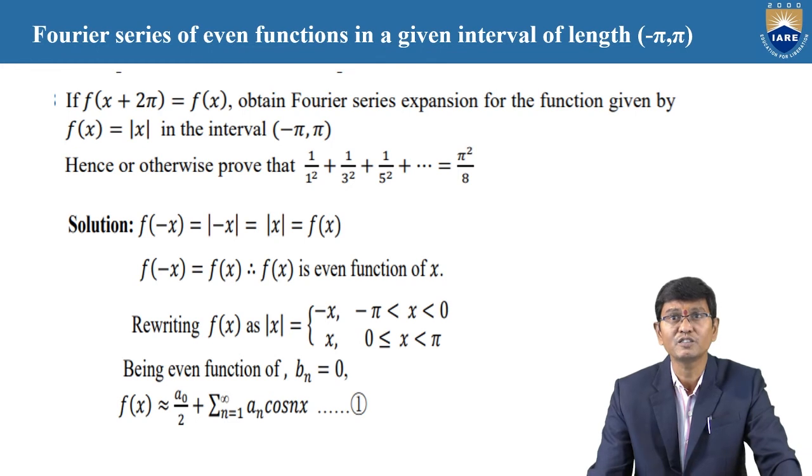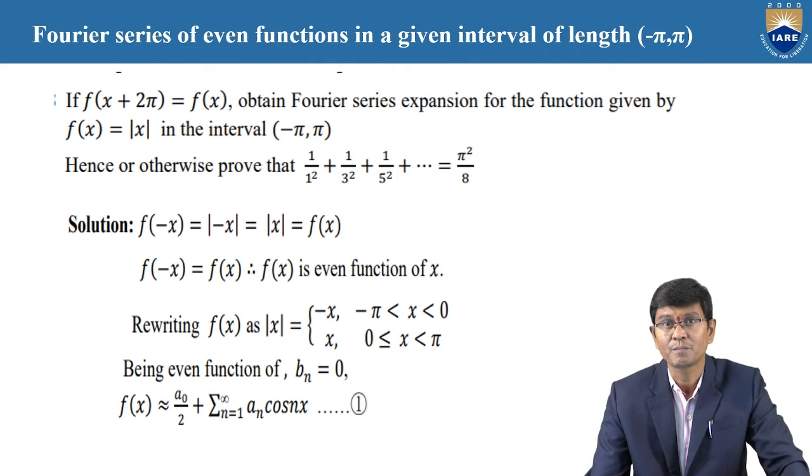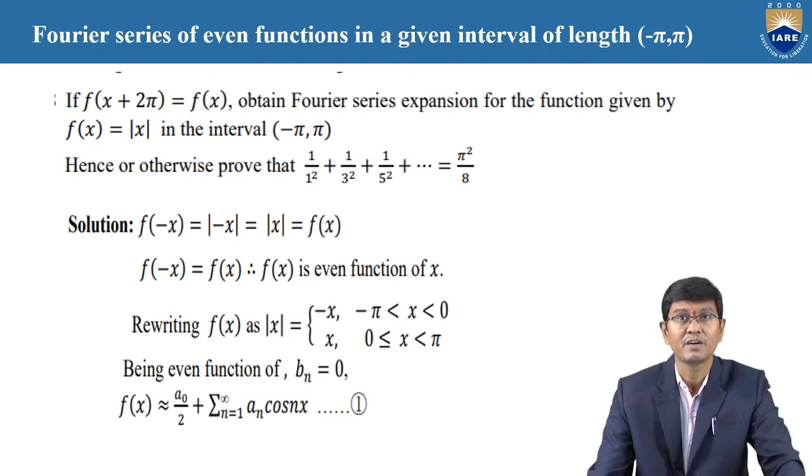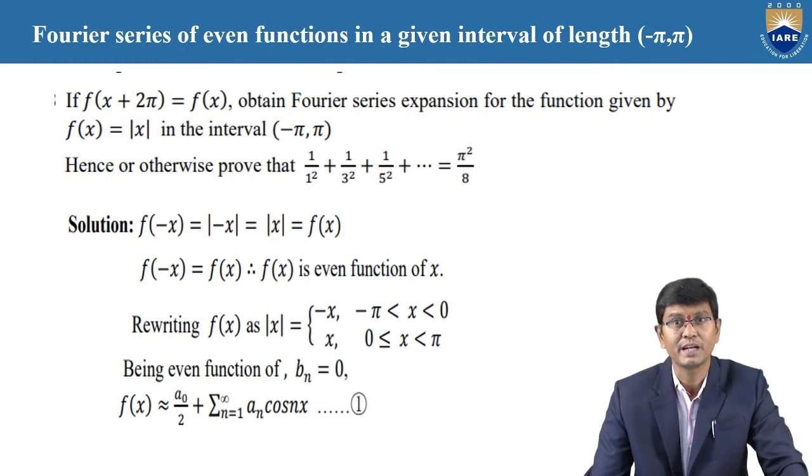Now we need to check that f of x plus 2 pi is equal to f of x. Obtain the Fourier series expansion for the given function f of x equal to mod x in between minus pi, pi. Now we need to show that 1 by 1 square plus 1 by 3 square plus 1 by 5 square, and so on, is equal to pi square by 8. It is also the same as the previous problem.